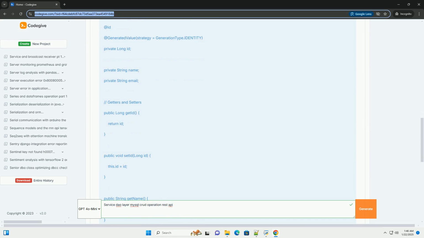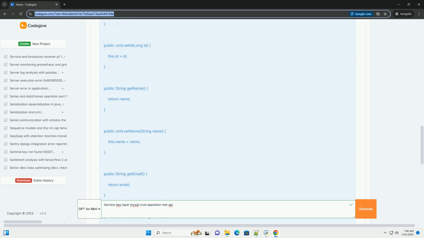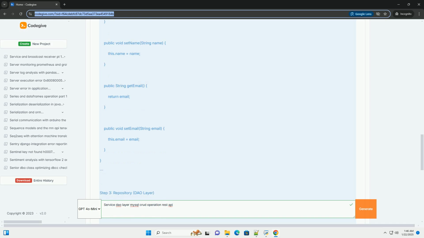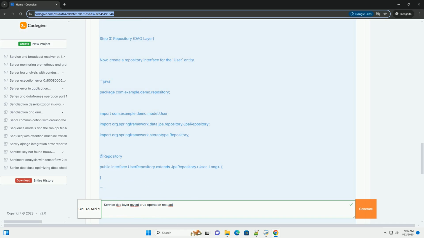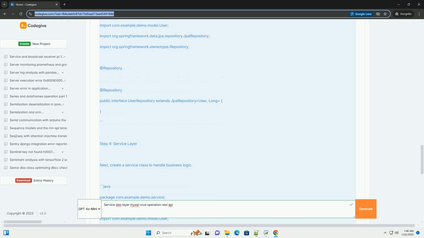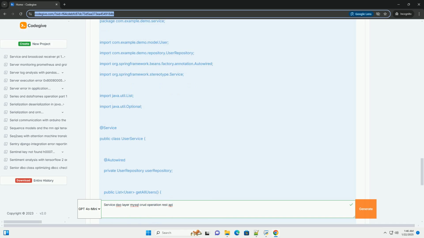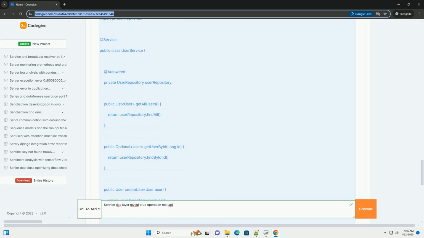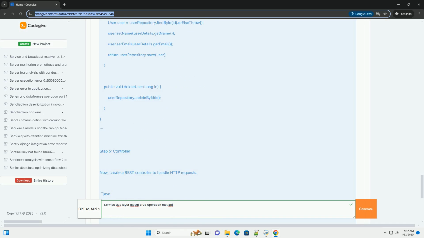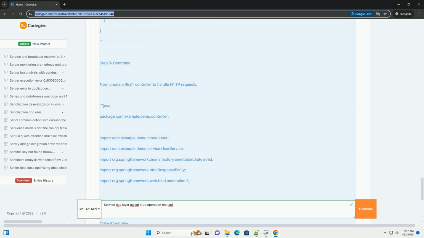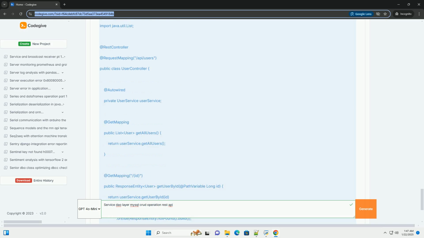1. Project setup, setting up a Spring Boot project. 2. Model, creating a data model for our entity. 3. Repository, creating a DAO layer using Spring Data JPA. 4. Service layer, implementing business logic in a service class. 5. Controller, creating a REST controller to handle HTTP requests. 6. Testing the API, using Postman or similar tools to test the API.